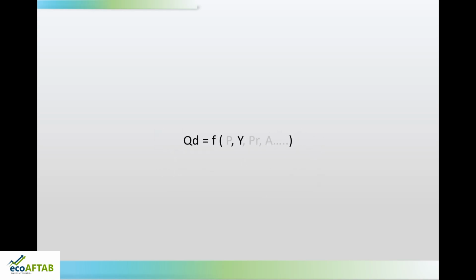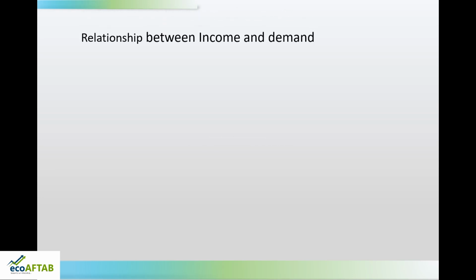Similarly, going ahead, if you keep price constant and keep income as a variable factor, then what will happen? Quantity demanded becomes a function of income. And if this is the case, what does this tell us? This tells us the relationship between income and demand. Now, what type of relationship is there between income and demand? If the income of the consumer increases, the demand will also increase. So, both are moving in the same direction.